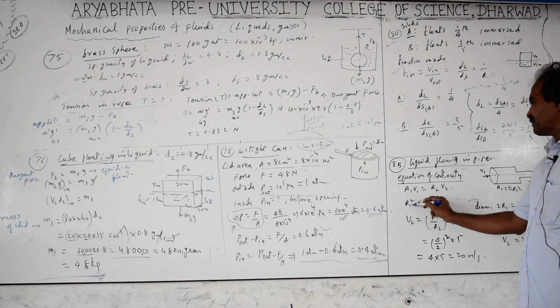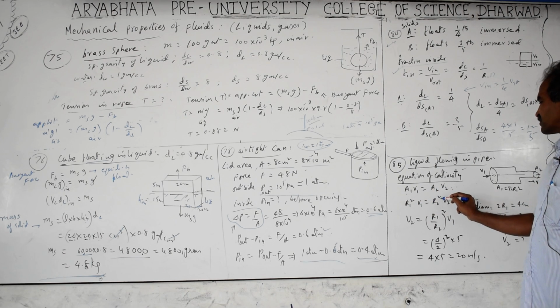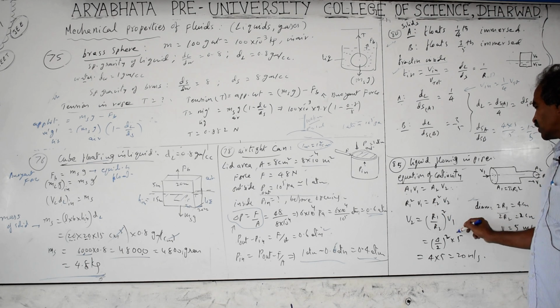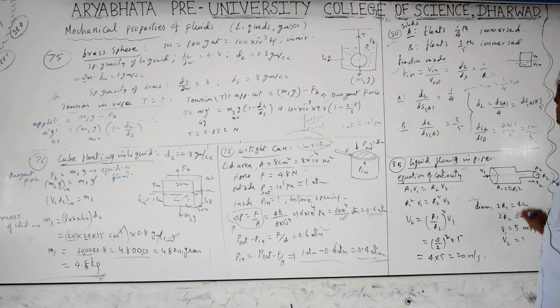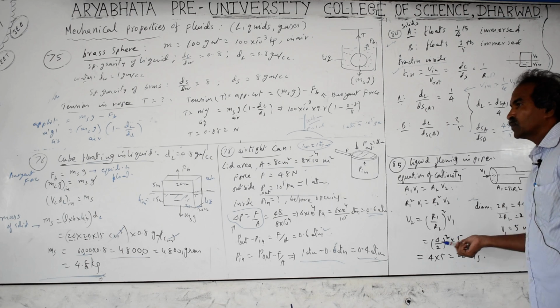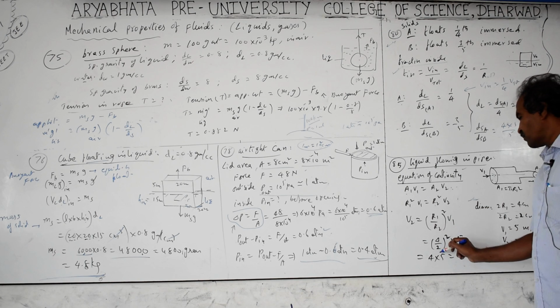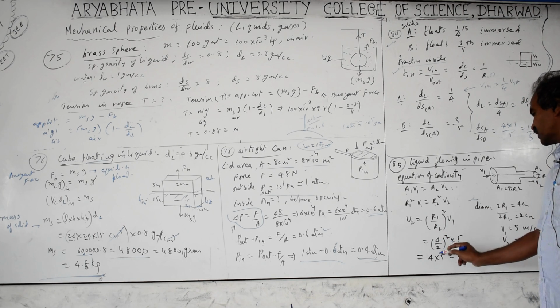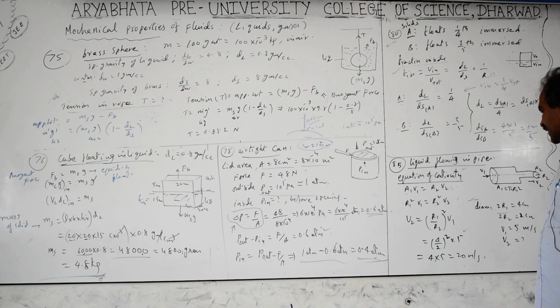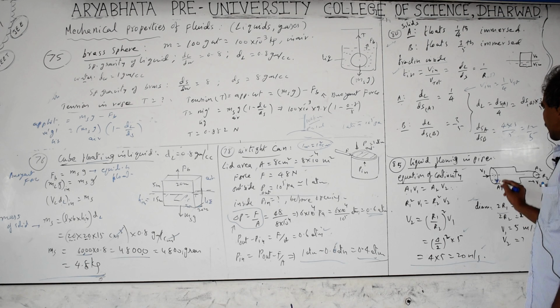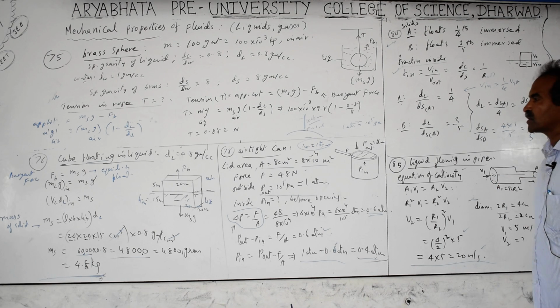Area equals pi r squared, pi cancels, so pi r1 squared into V1 equals A2, which is pi r2 squared, into V2. The V2 we want equals (R1 by R2) whole squared into V1. Radius ratio equals diameter ratio, the same, so you don't have to convert into radius. If you want, you can also use the radius: half of 4 centimeters diameter means 2 centimeters is the radius, and 2 centimeter diameter means 1 centimeter is the radius. Or directly you can substitute 4/2 squared. This becomes 2 squared, 2 squared is 4, into V1, which is 5 meter per second in the bigger pipe. Then in the smaller pipe, the velocity becomes 20 meter per second.